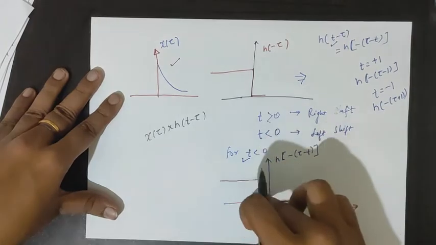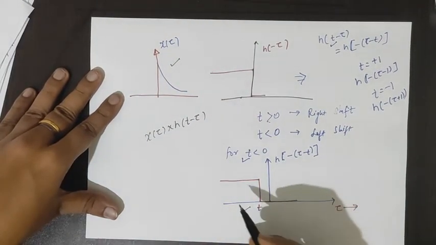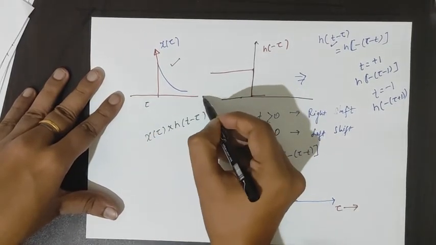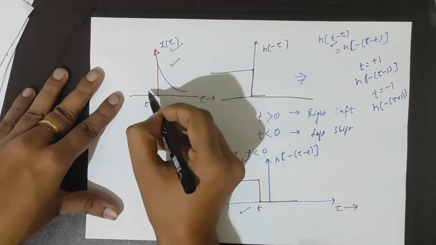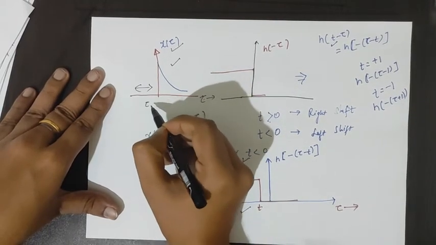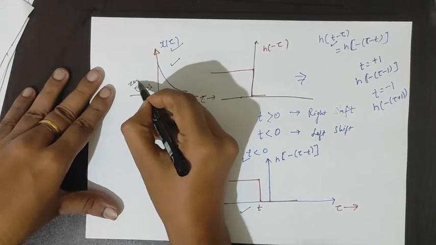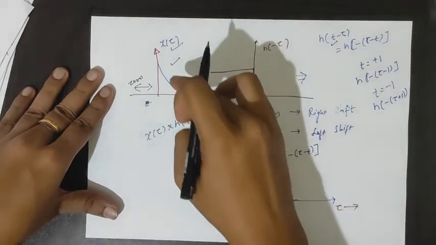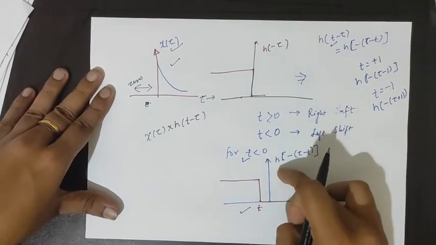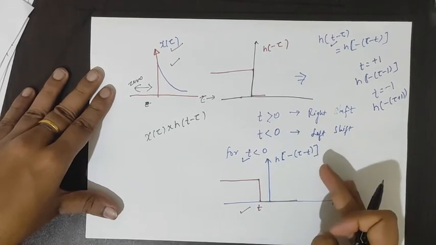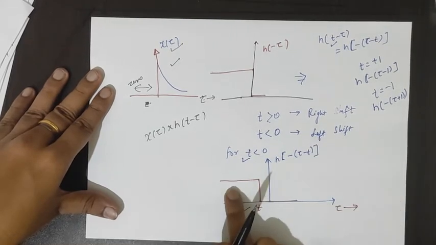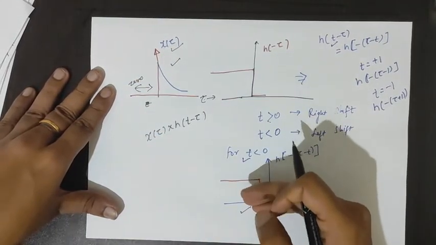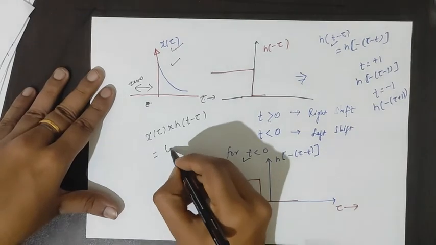If we multiply both of them, we see that x(τ) does not exist on the left-hand side, its value is 0 here. x(τ) exists for the right-hand side, but in this case h(t-τ) does not exist for the right side, it exists for the left-hand side. Both situations are opposite, so if we take their product, its value will be 0.